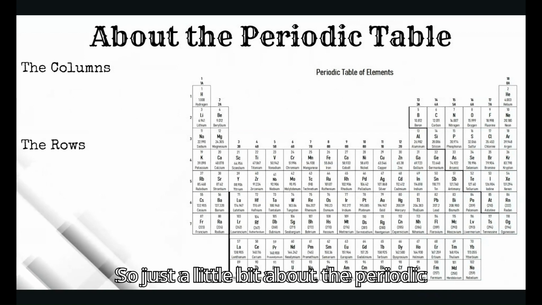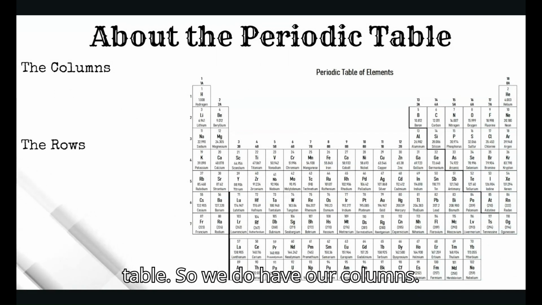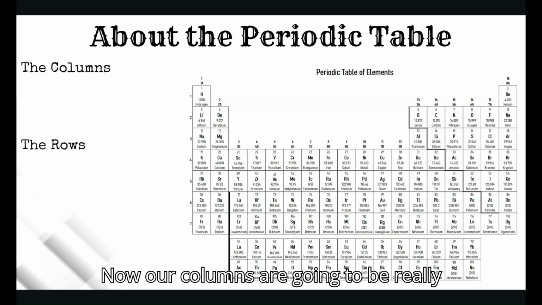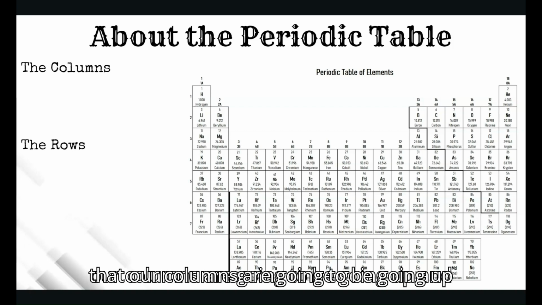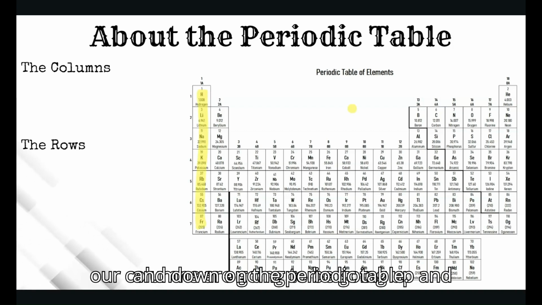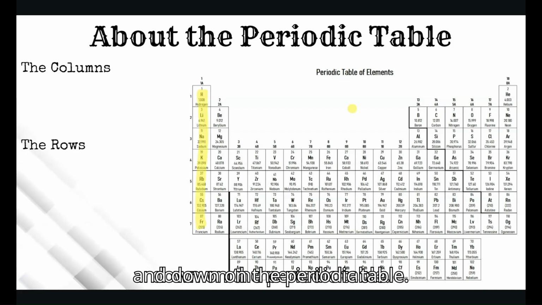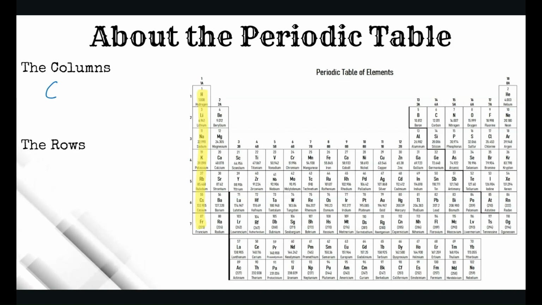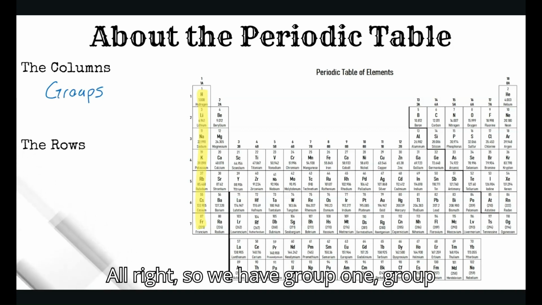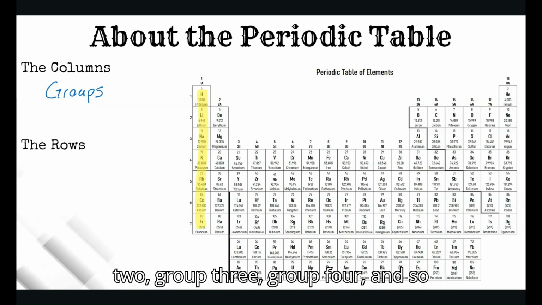So just a little bit about the periodic table. We have our columns, and our columns are really important to us. Just remember that our columns go up and down on the periodic table. Our columns are also known as groups. We have group 1, group 2, group 3, group 4, and so forth.